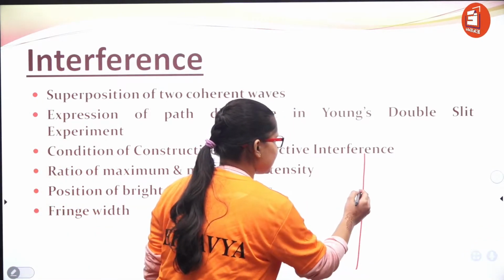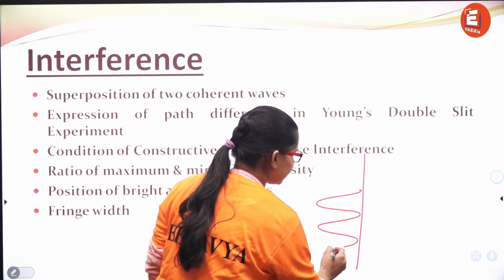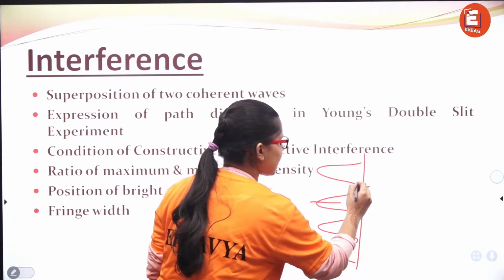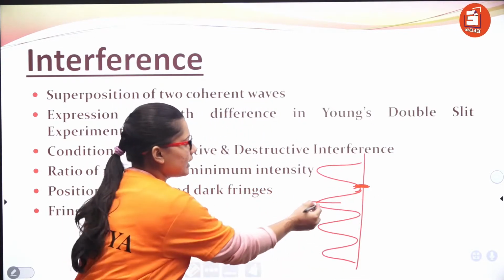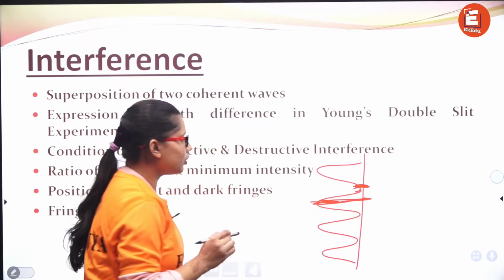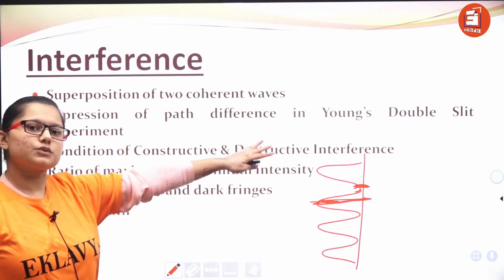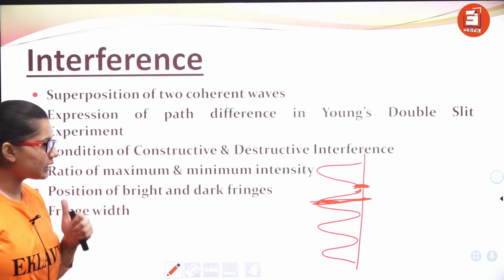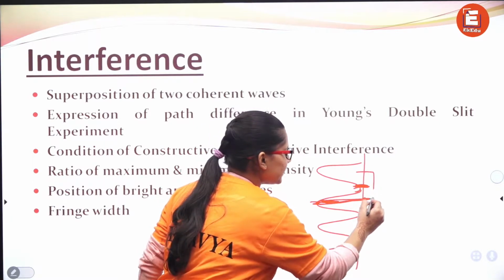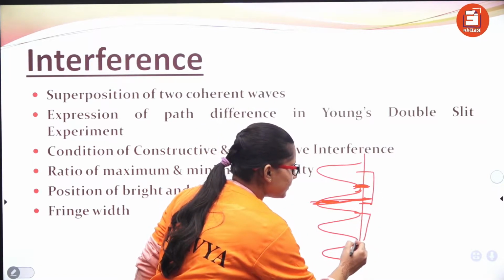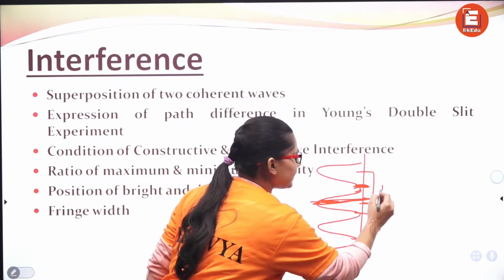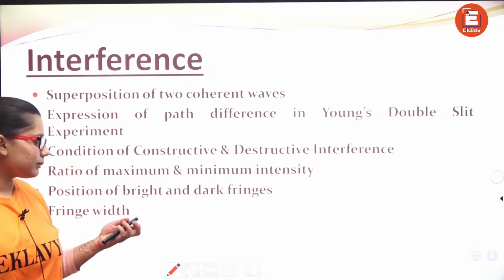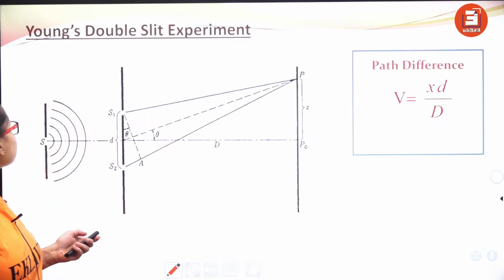On the screen, I have said we obtain alternate bright and dark fringes. This is a bright fringe, this is a dark fringe, complete darkness, and here you are getting a bright spot. So what is the location of this? What is the position of these? That we will also be studying. And next is the fringe width. What is fringe width? The distance between two maxima or two minima. This is denoted by beta. Okay, this is fringe width. So all these topics will be covered in today's class.